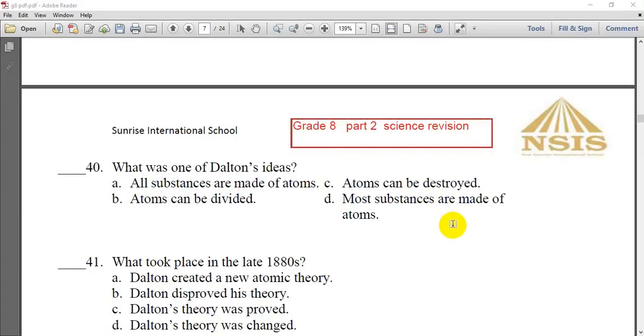Today we will complete solving the revision sheets. This video is part 2 and we stopped in the previous video at question 39. So in this video we will start from question 40.